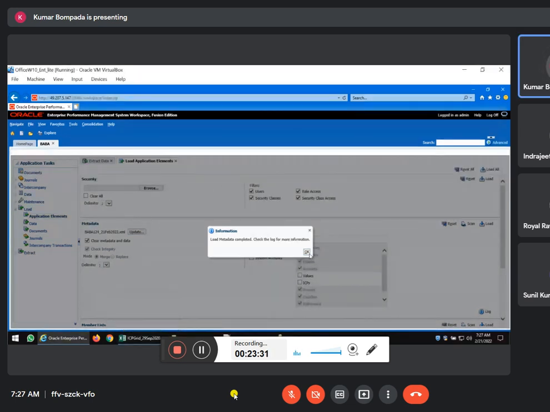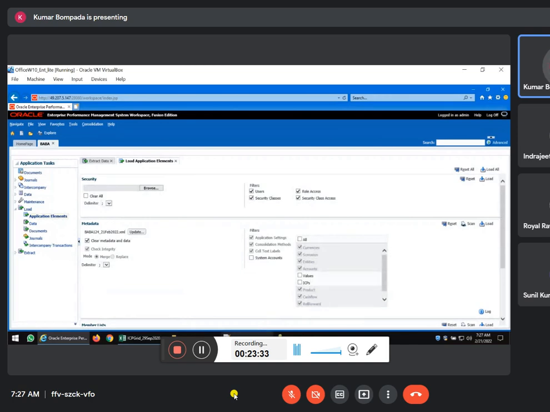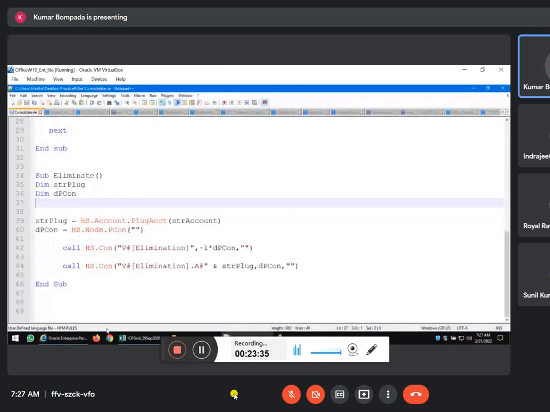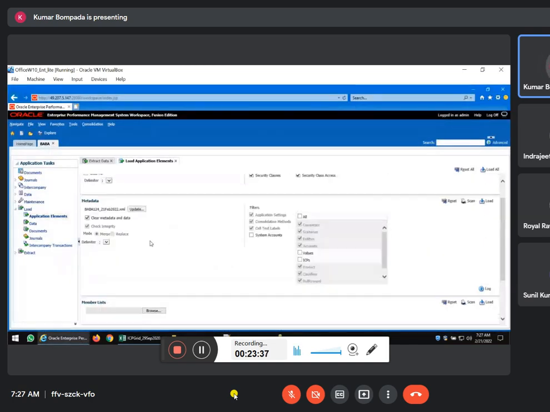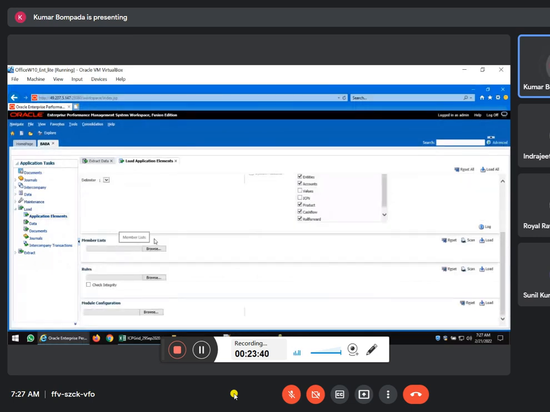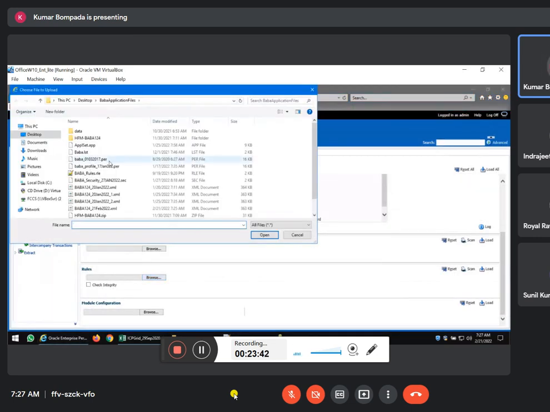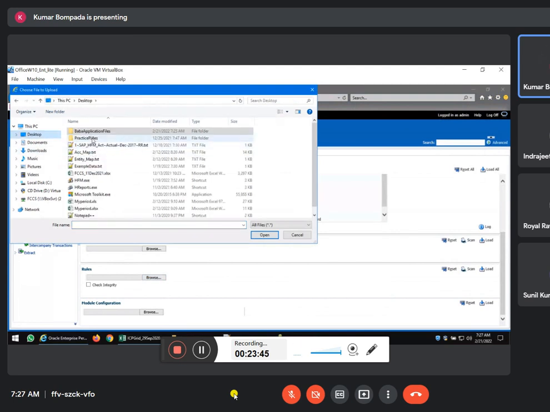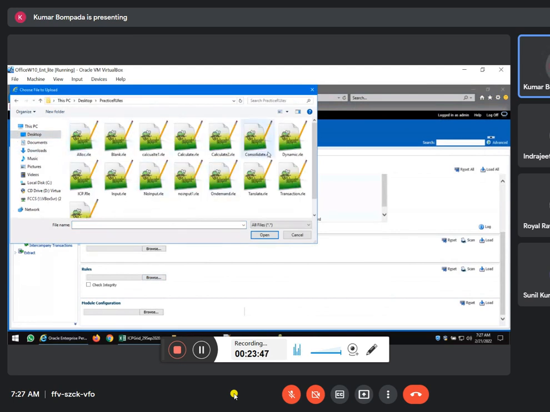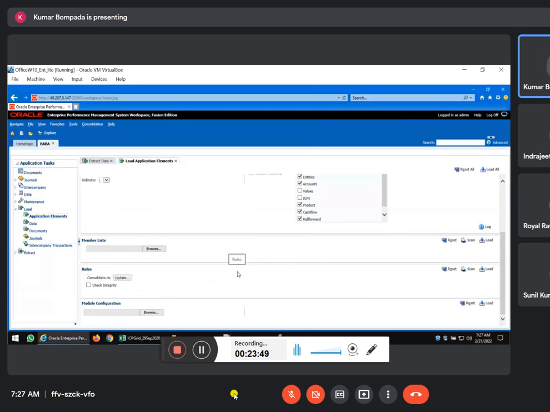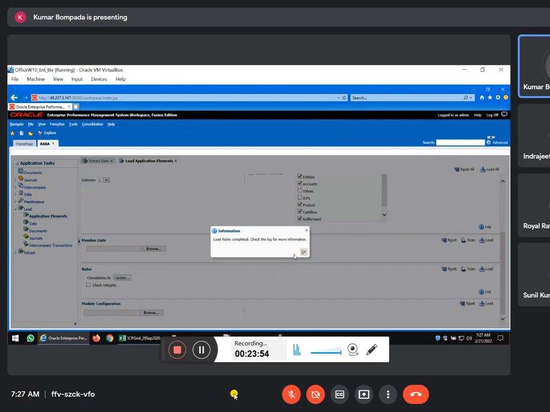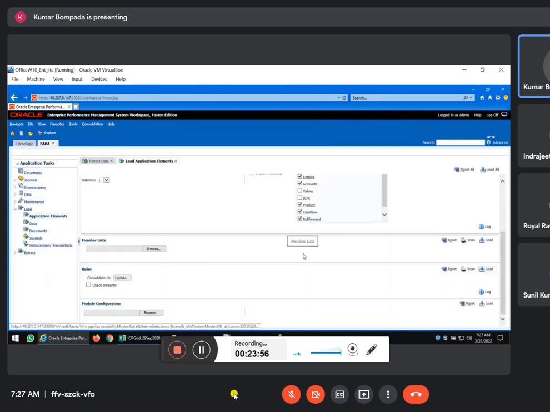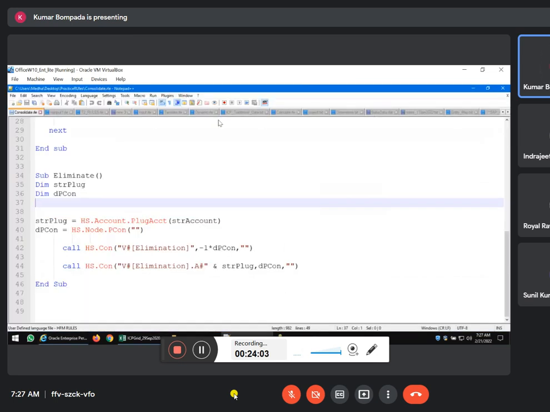Right, metadata loaded successfully. Now, what is this routine? Simply we load this one. Okay, come here, I'll load my rules also. Click on browse rules, desktop, practice rules. Where is my consolidation rule? Yes. Then in the rules we'll discuss this routine. How do we create the consolidation rule? We'll discuss day after tomorrow. Tomorrow we'll start rules. So day after tomorrow we'll discuss the consolidation rule. That's it. Next step. What is the next step here?